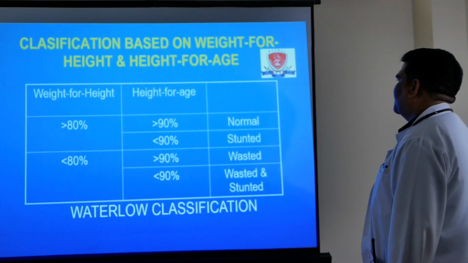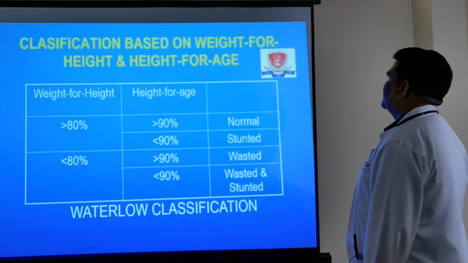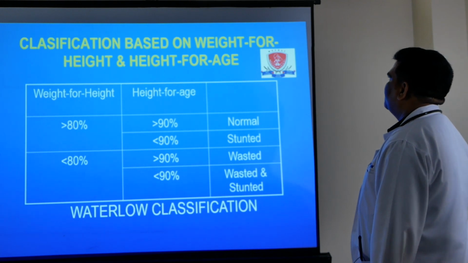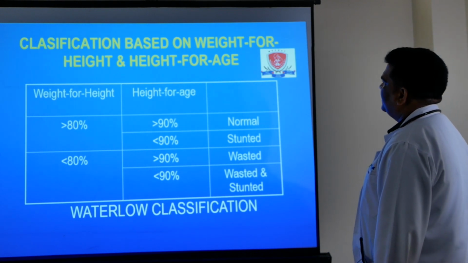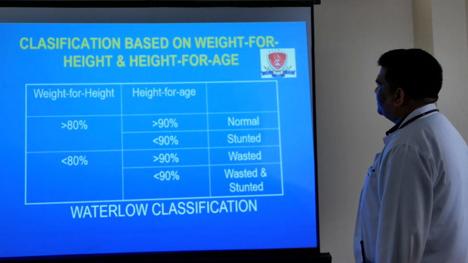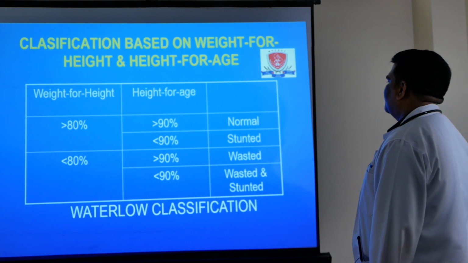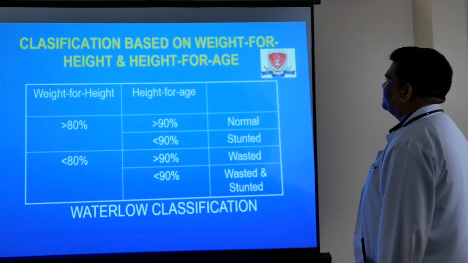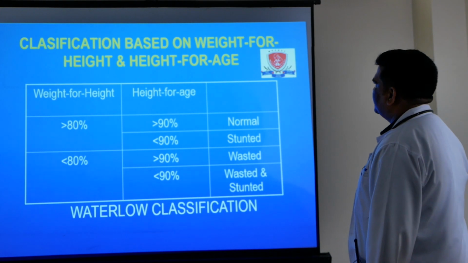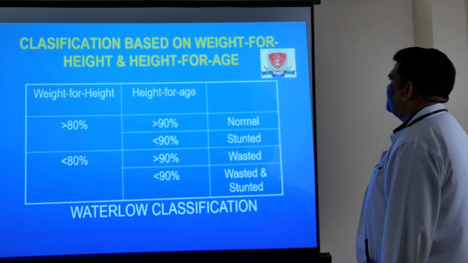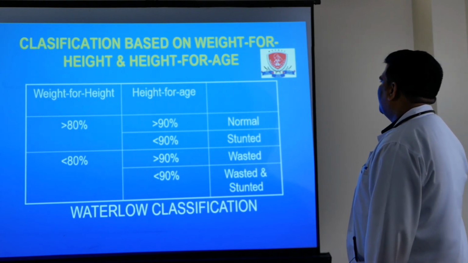The third important classification is the Waterlow classification. This is based on weight for height and height for age. Weight for height is less than 80% or more than 80%. Height for age is less than 90% or more than 90%. If weight for height is more than 80% and height for age is more than 90%, it is categorized as normal.